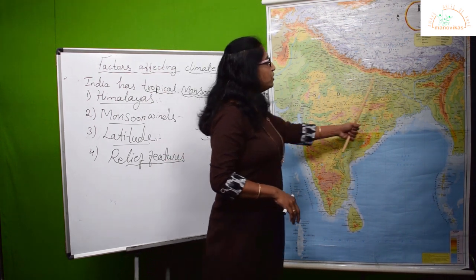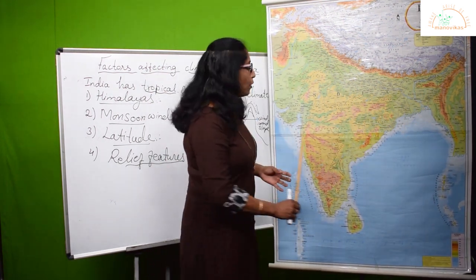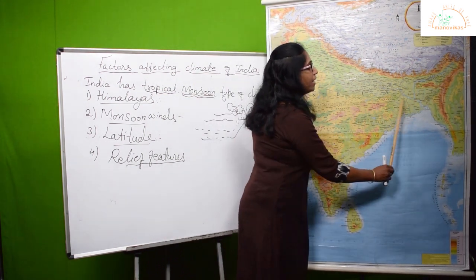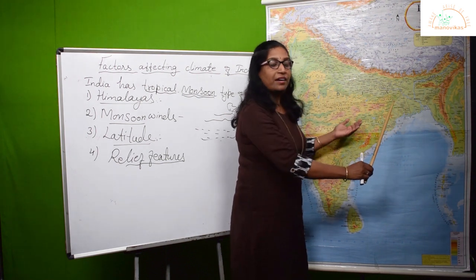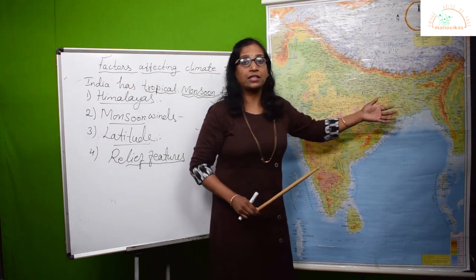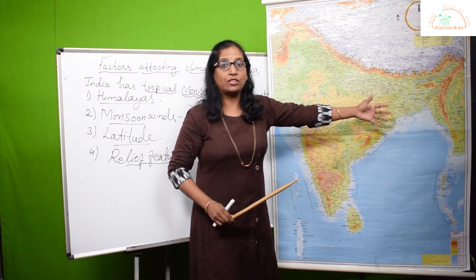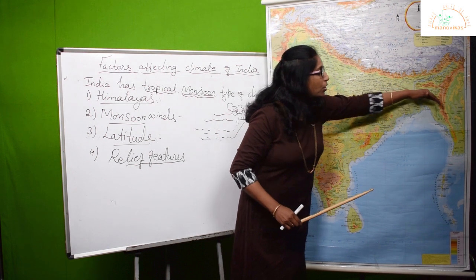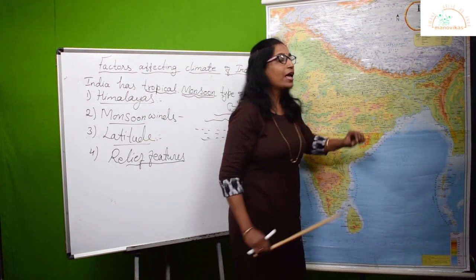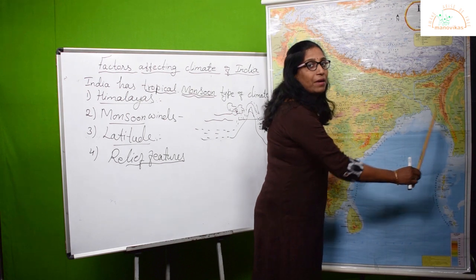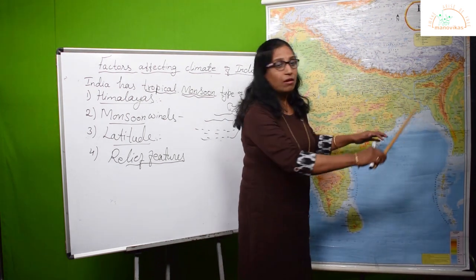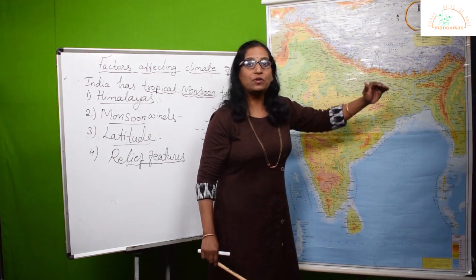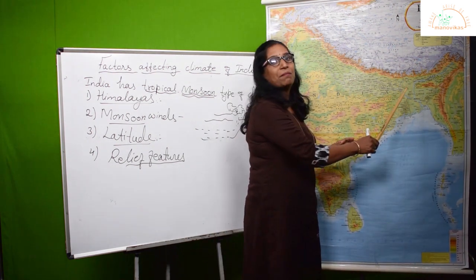The same thing happens towards the northeast side. When the southwest monsoon proceeds from the Arabian Sea branch towards the northeast, it gives enough moisture and rain to the delta region. We have the largest delta located here, the Sundarbans, and the place Calcutta receives more rain. As they proceed towards the eastern side, they get deflected towards Myanmar. But here again there is the tall Arakan hills standing. Because of this, they again stop these monsoon winds and deflect them back into the eastern part of India.